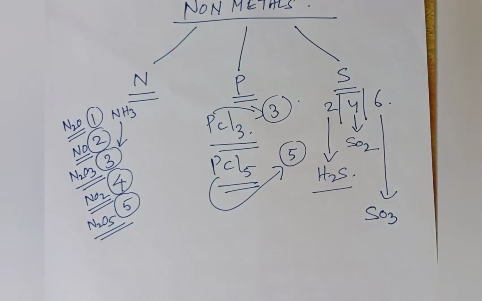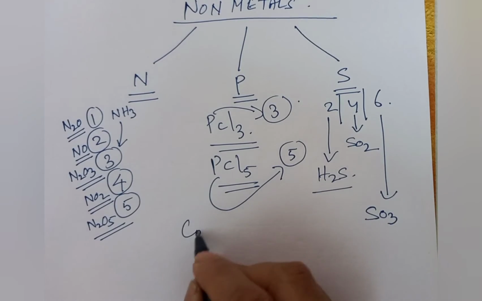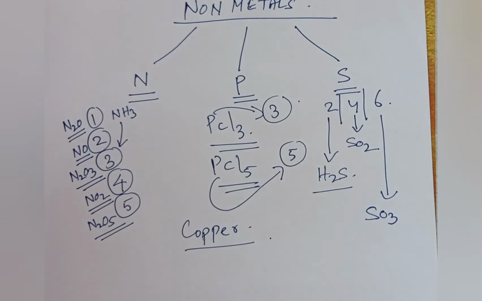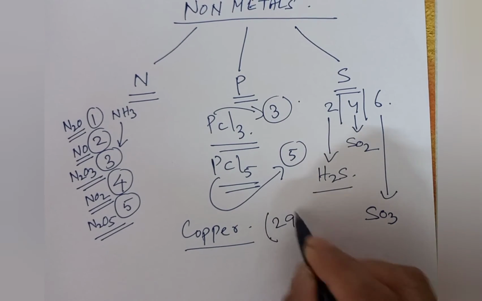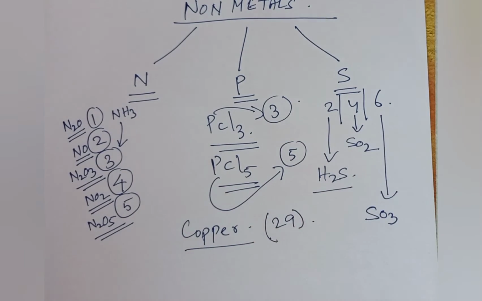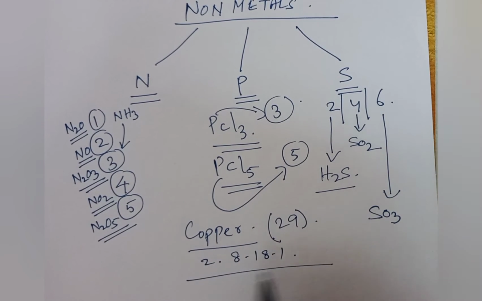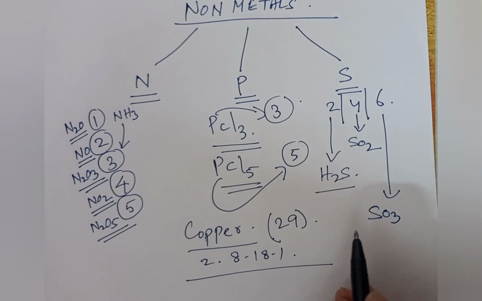For that, I want to take one example. Let us take the example of copper. Okay. Now, what is the atomic number of copper? The atomic number of copper is 29. So, if I write down the electronic configuration of copper, 29 is 2, 8, 18, and 1. So, one electron in the outermost shell, so the valency will be 1.